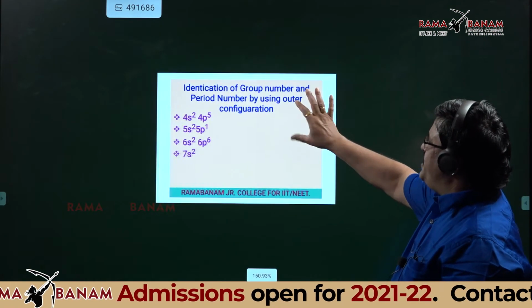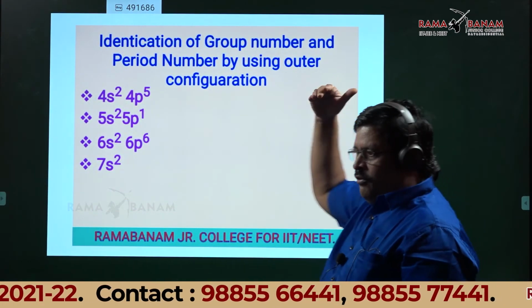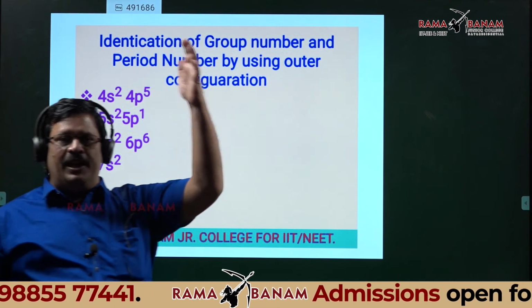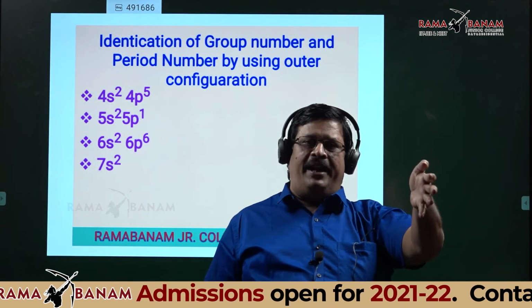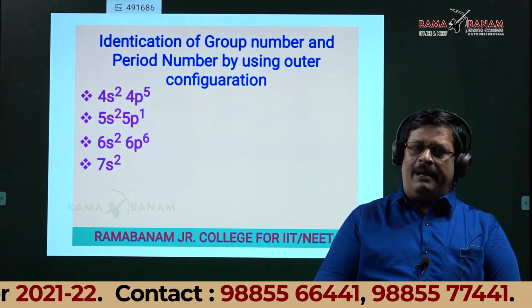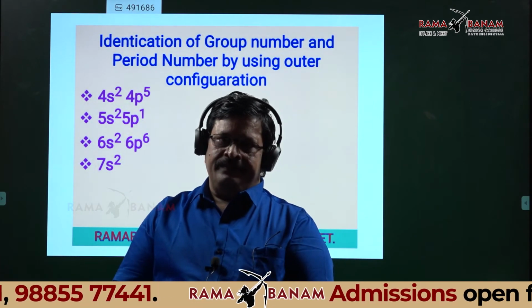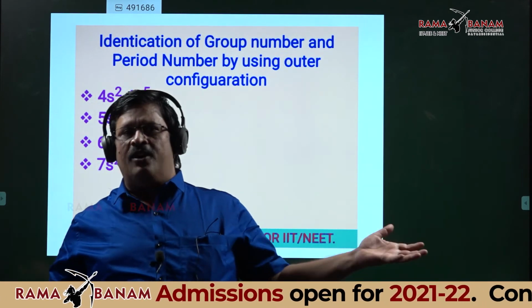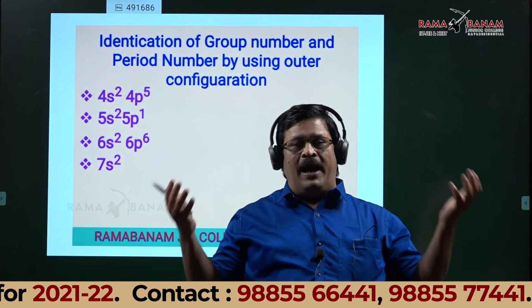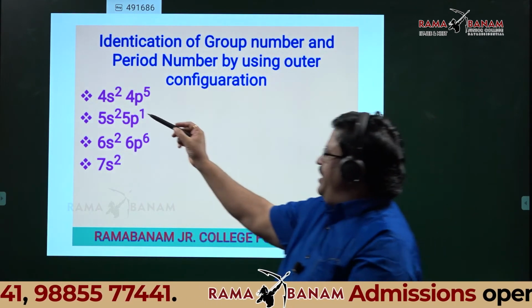See students, see this slide. This is important. This type is another important part. What we discussed so far was how to identify the group number and period number by using atomic number. Now, these are the outer electronic configurations of different elements. Even I don't know what that element is. Don't count the electrons by some rules, but you should be in a position to identify which group and which period this element belongs to.